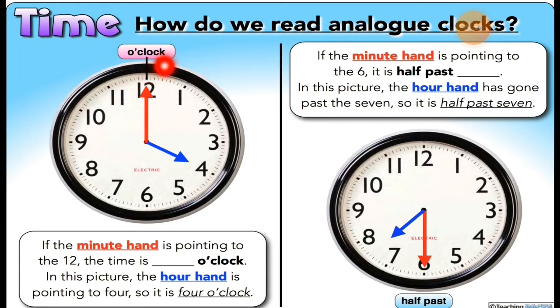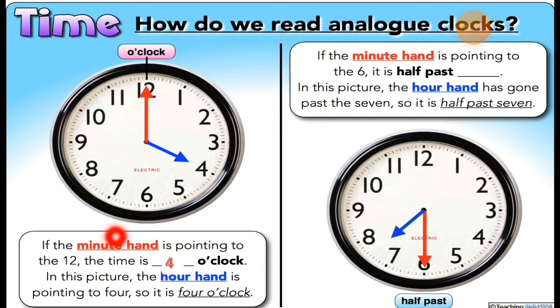So here it is o'clock, and you have to check where the hour hand, or the short hand, is. It is on 4. If the minute hand is pointing to 12, the time is 4 o'clock. Here you can see I wrote it down. It is 4 o'clock.